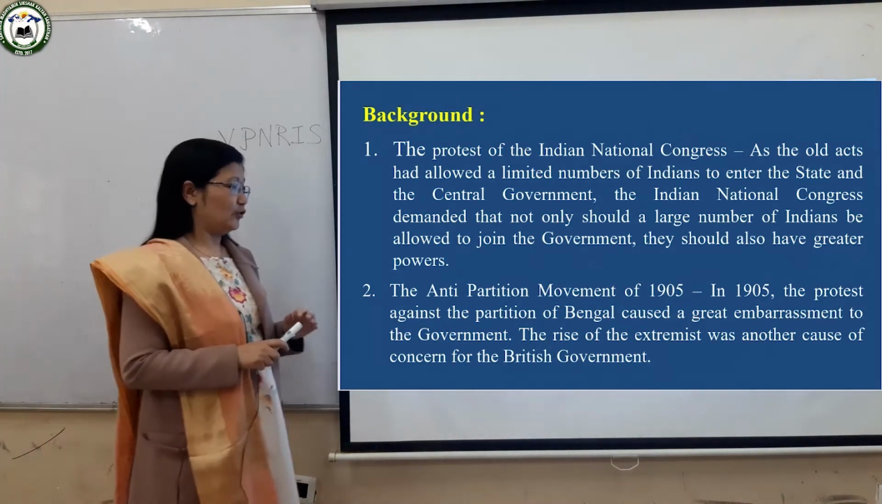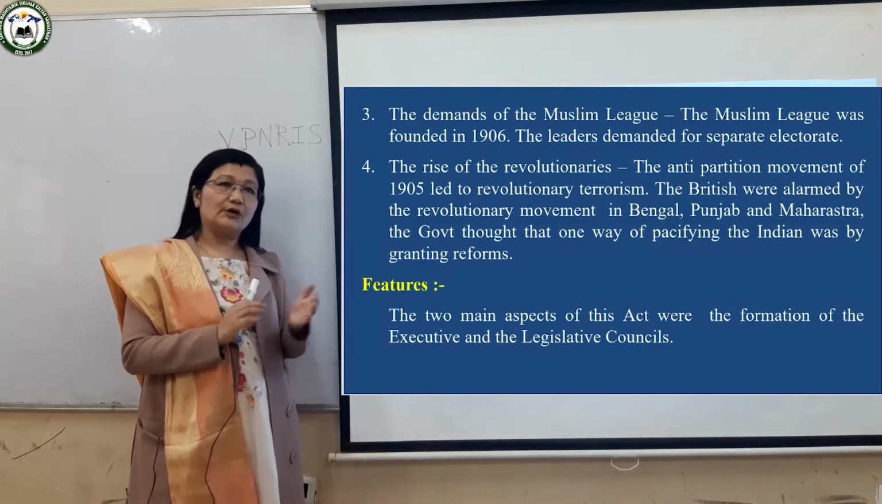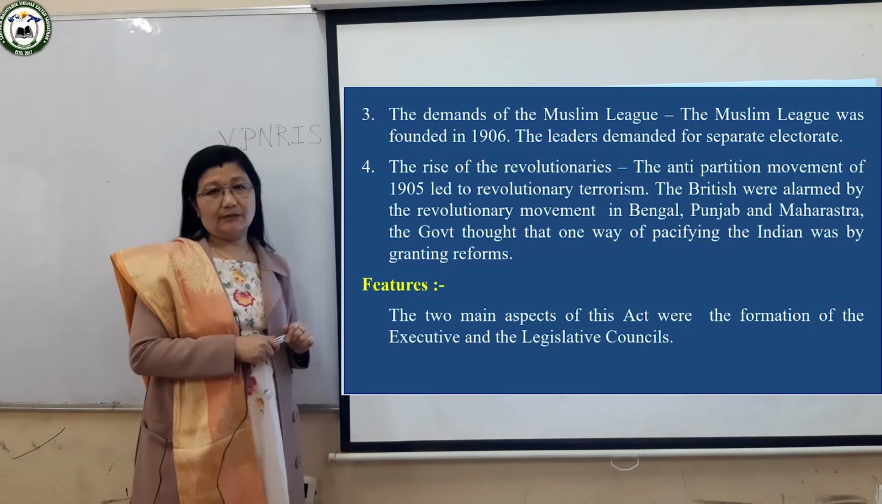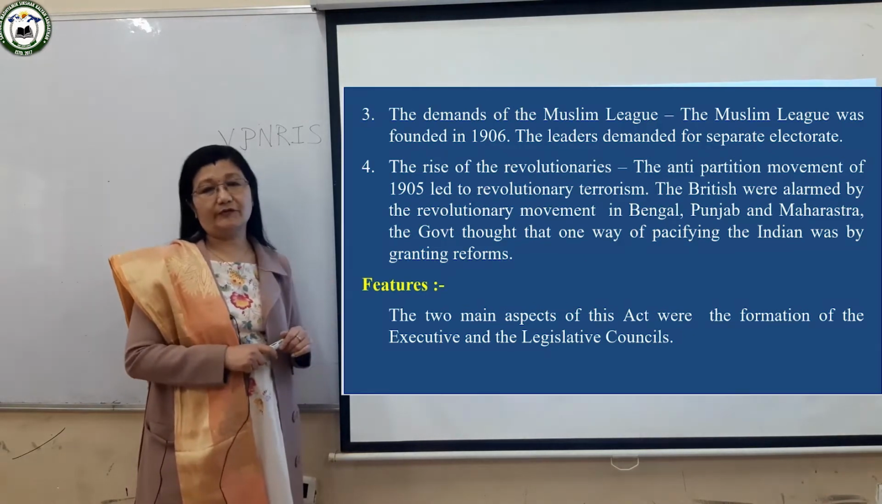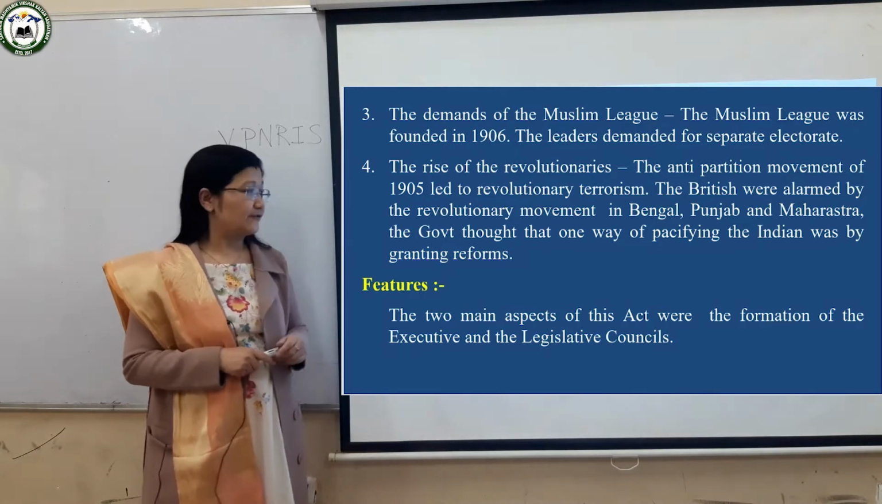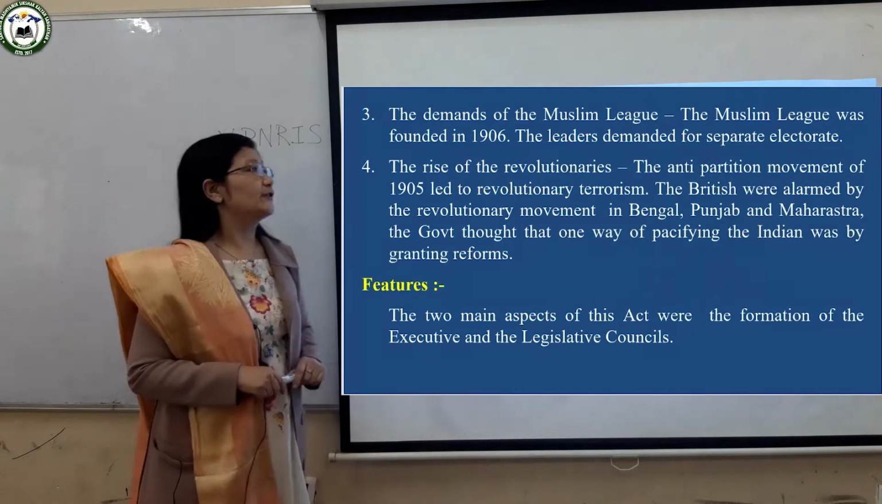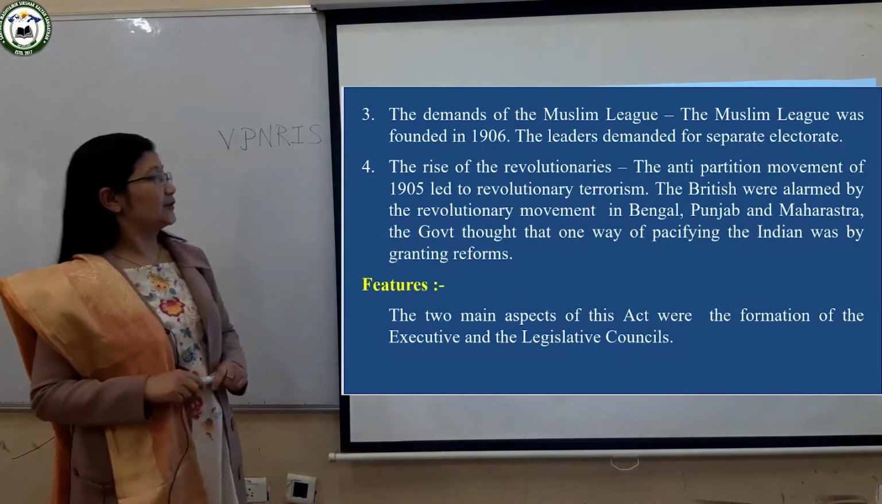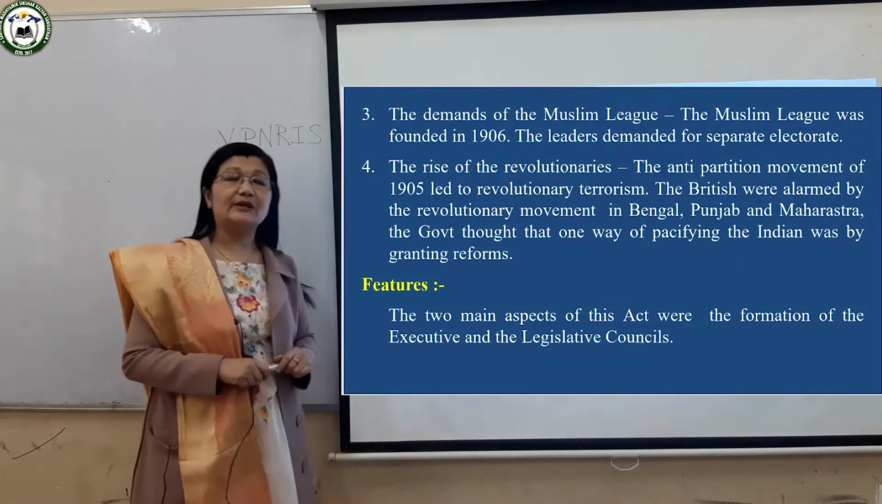At that time, what the British government did was that they wanted to satisfy the moderates. The moderates had been making a lot of demands, and their demands were not fulfilled. So now they felt that they should satisfy the moderates. And another thing is that the Muslim League was formed in 1906. And what did this Muslim League demand? They demanded a separate electorate.